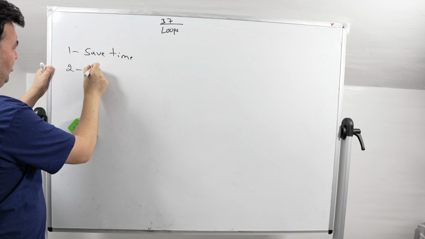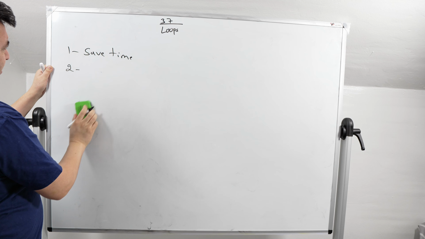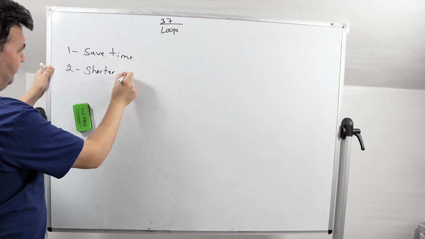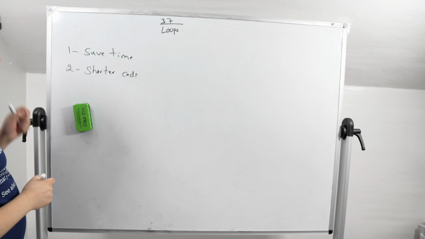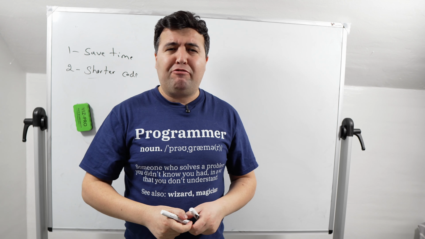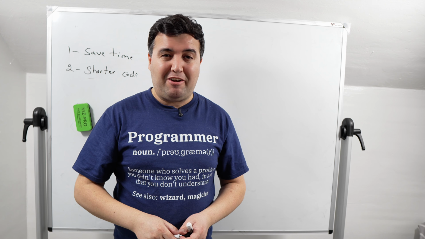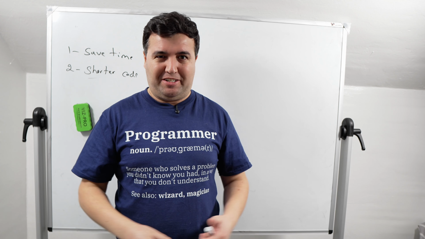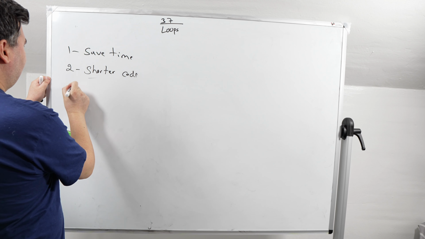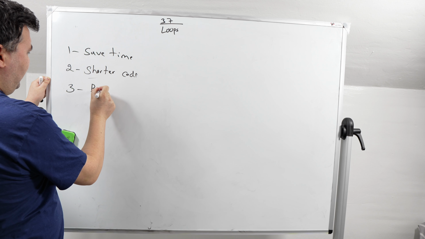Second, it makes our code shorter. Instead of writing 1,000 lines of code, we write 3 lines of code. And of course, it makes our program more readable.